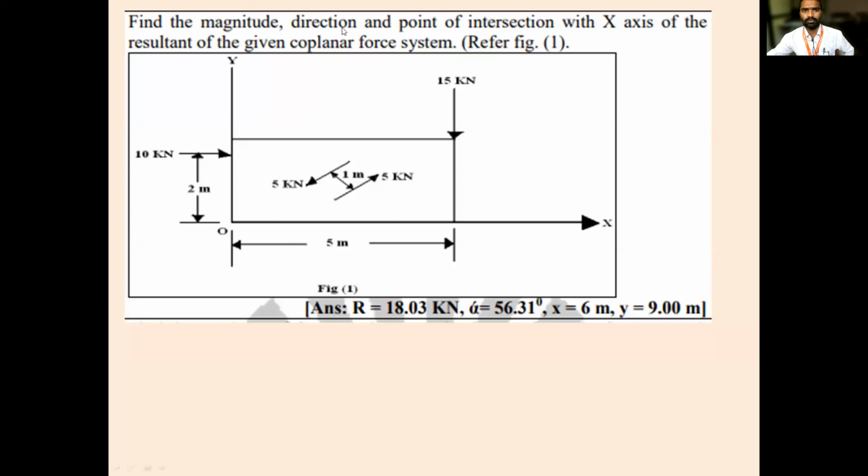Find the magnitude, direction, and point of intersection with the x-axis of the resultant of the given coplanar force system.